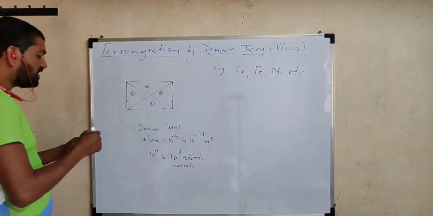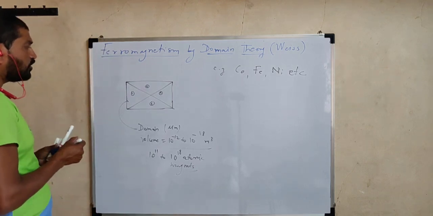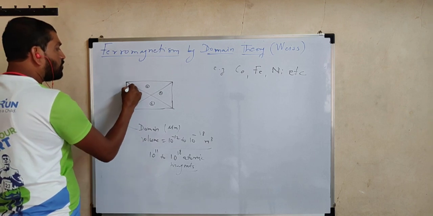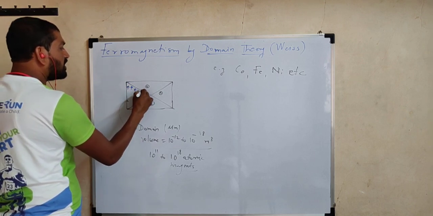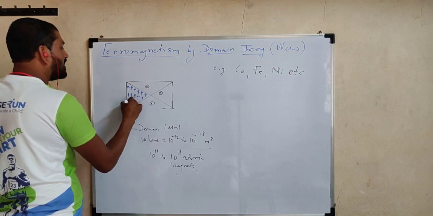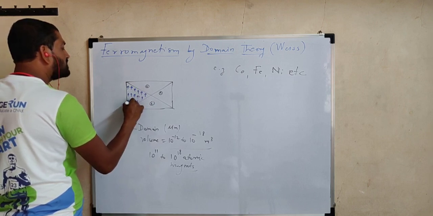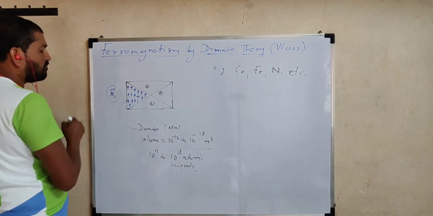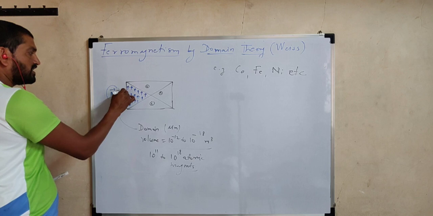What is the speciality of each domain? The speciality of a domain is that in the first domain, or in each domain, the dipole moment vectors of all the atoms are in the same direction. Means whatever atomic magnets are there, they have the dipole moment in the same direction, so that each domain has a certain resultant dipole moment. For this domain it is in the upward direction, no doubt.